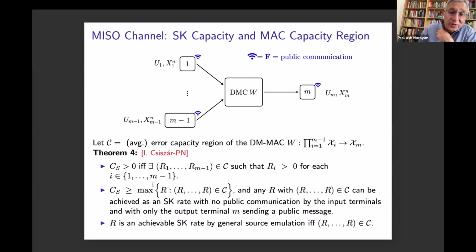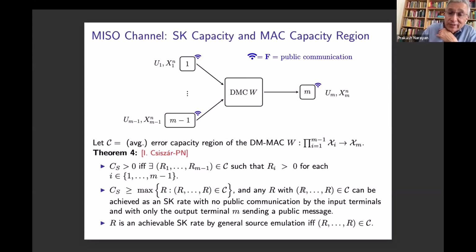Now, the second observation is that we know the channel transmission average error capacity region for this channel. Look at the boundary of the capacity region at the equal rate point, where all these senders send at the same rate R, and look at the maximum such rate on the boundary of the capacity region. Then the secret key capacity is always bounded below by the maximum equal rate point on the capacity region, namely the transmission capacity region, without any secrecy constraints, of the underlying discrete memoryless channel.